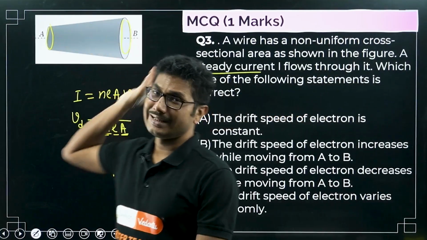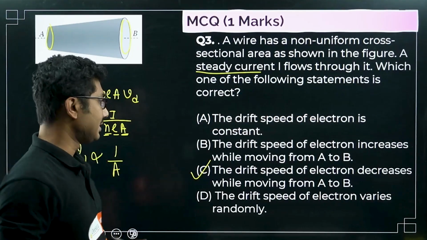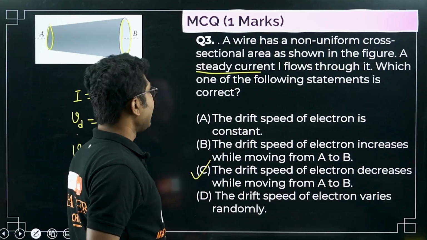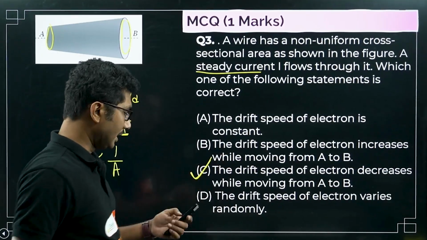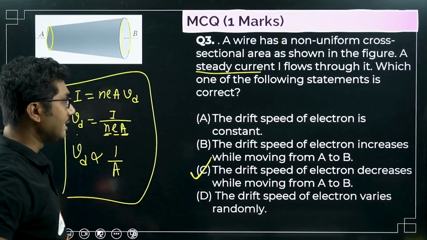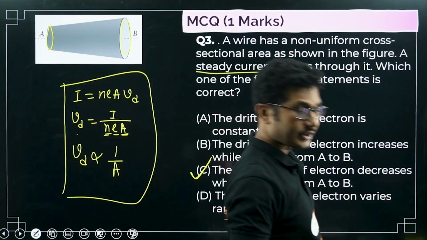As the area increases, drift speed decreases. The drift speed of the electron varies randomly is obviously not correct. So the correct answer is option C. You have to be careful while solving such questions. You have to understand the reason behind it. It's kind of a hot question.